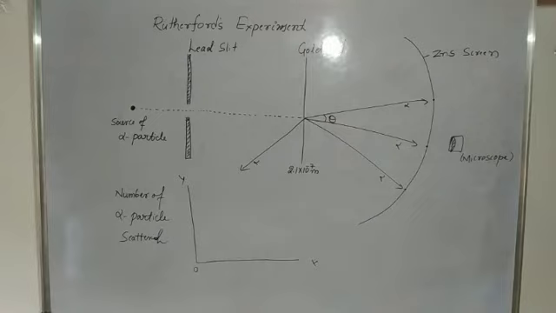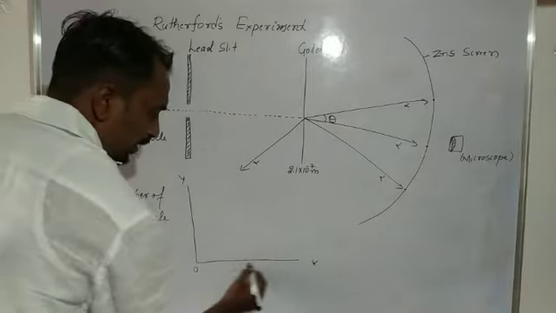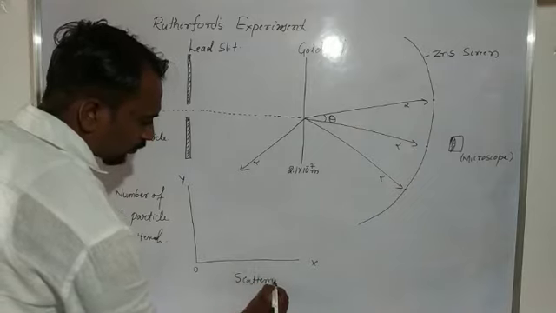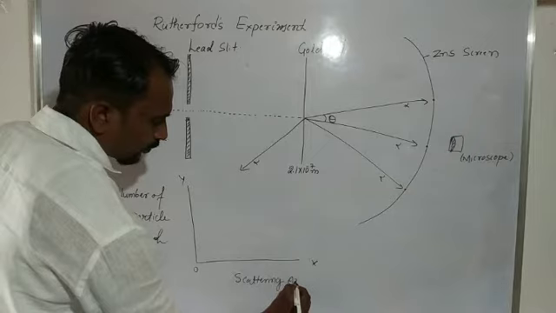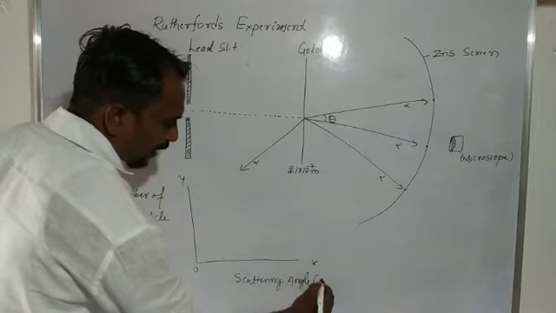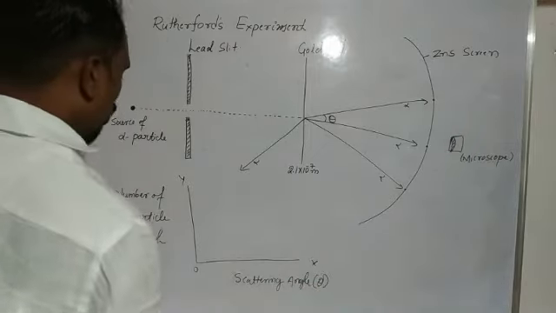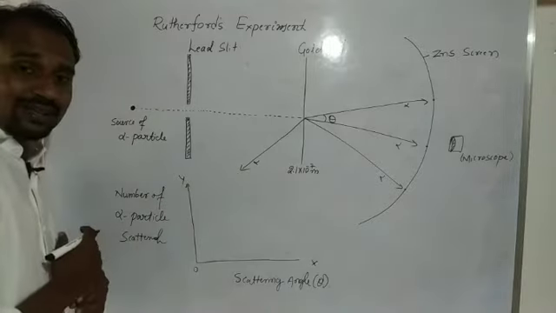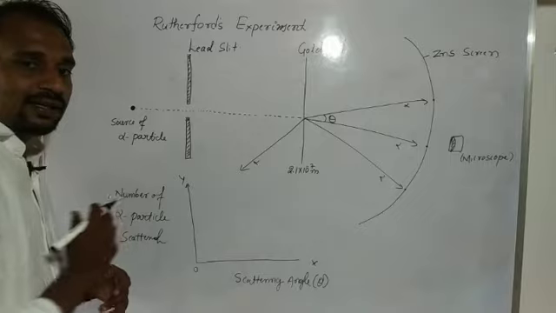Along the x-axis we consider the scattering angle, which means theta. So the y-axis is the number of alpha particles scattered and the x-axis is the scattering angle.